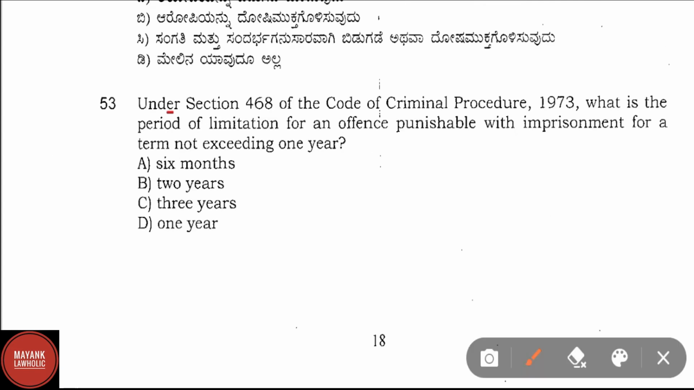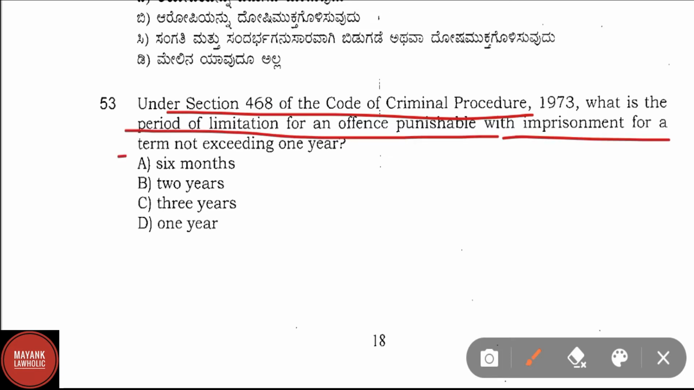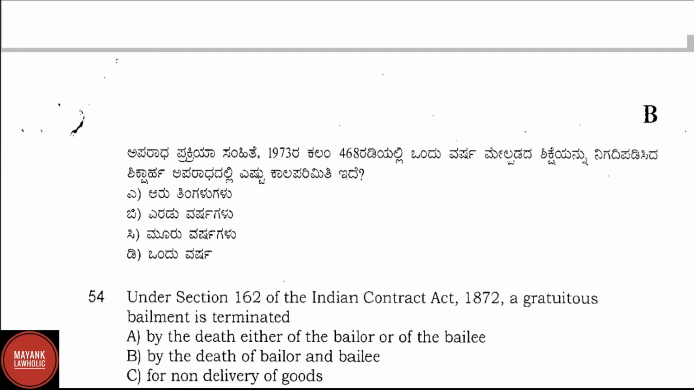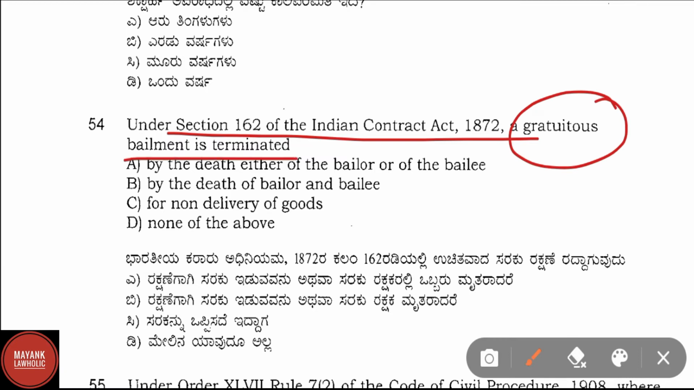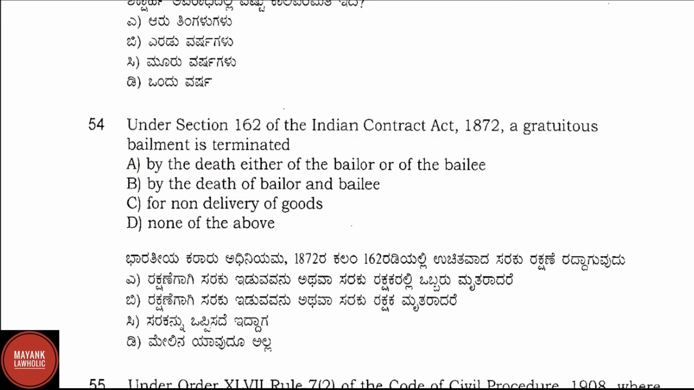Question number 53. Under section 468 of Code of Criminal Procedure 1973, what is the period of limitation for an offence punishable with imprisonment for a term not exceeding 1 year? Here the correct answer is option D, that is 1 year. Question number 54. Under section 162 of the Indian Contract Act 1872, a gratuitous bailment is terminated. Option A is the right answer, by the death either of the bailor or of the bailee. A gratuitous bailment is terminated by the death either of the bailor or of the bailee. Now let us proceed to question number 55.